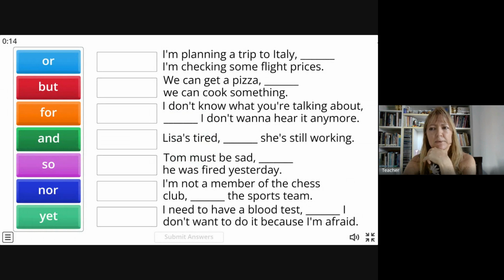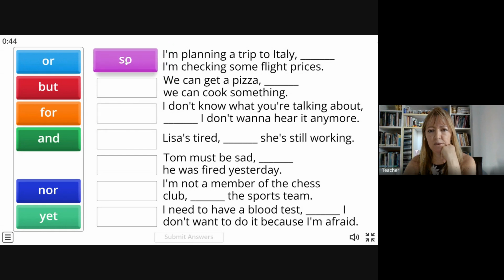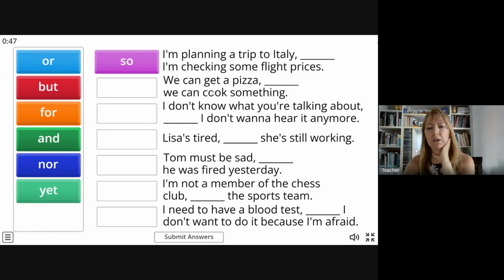I'm planning a trip to Italy. I'm checking some flight prices. So think, which one do you think? I'm planning a trip to Italy, so I'm checking some flight prices, right? The result is that I'm checking some flight prices.